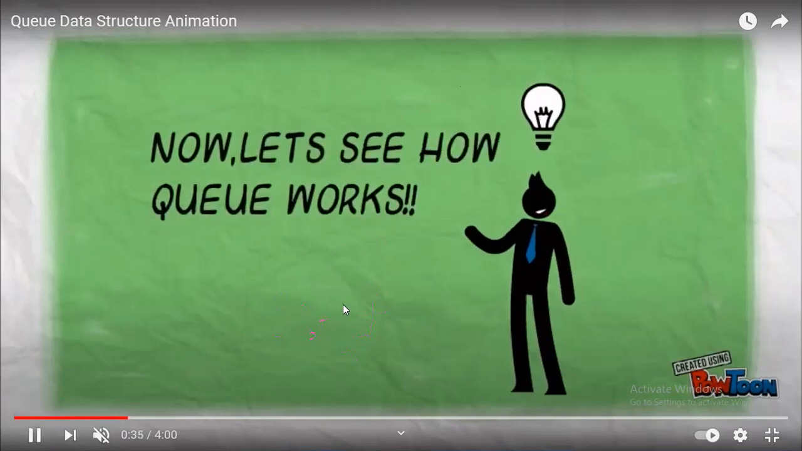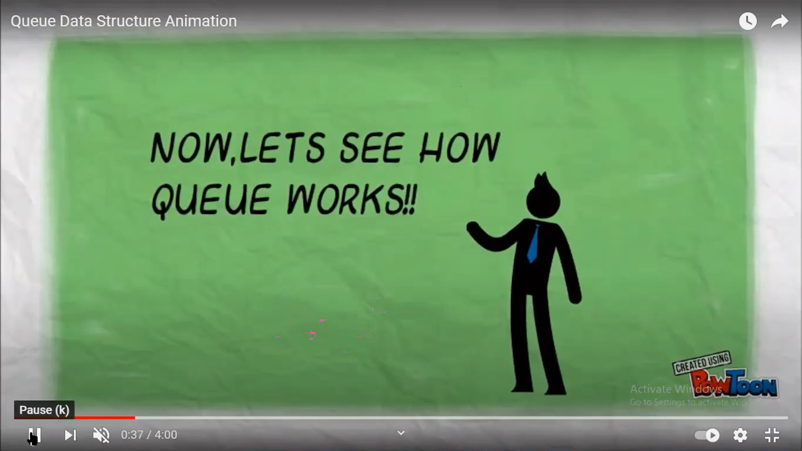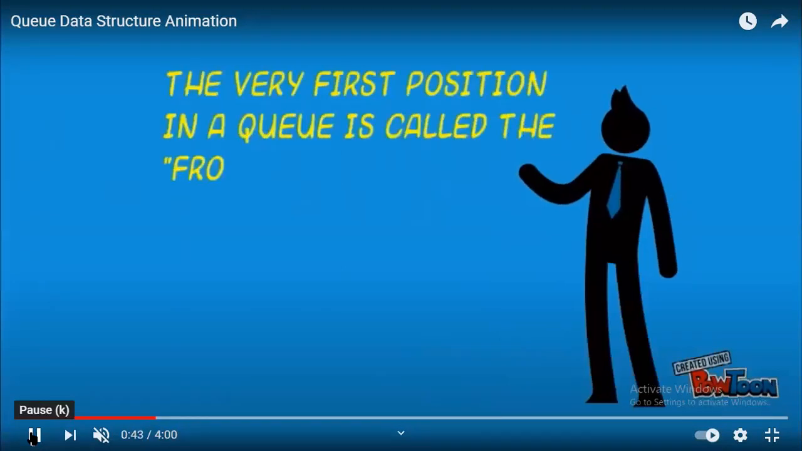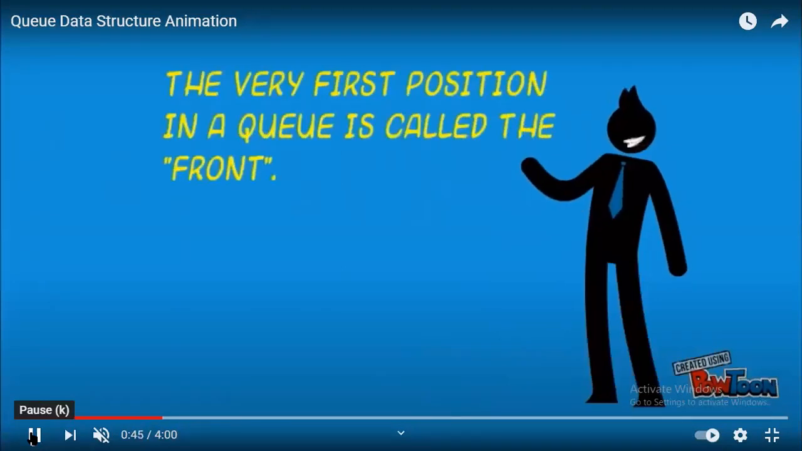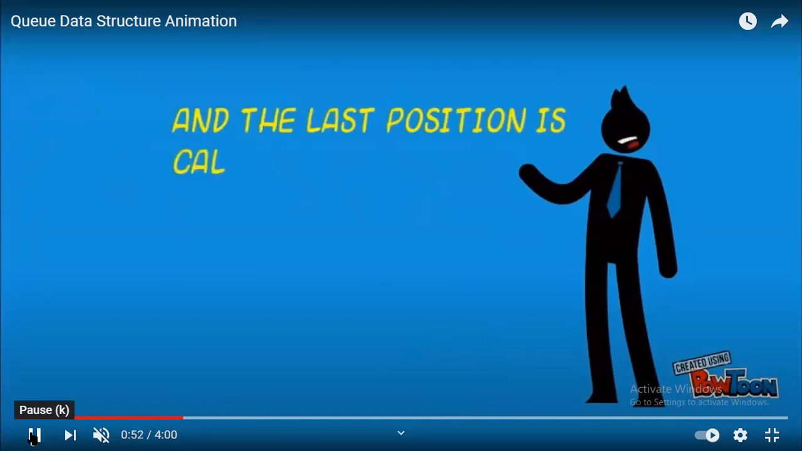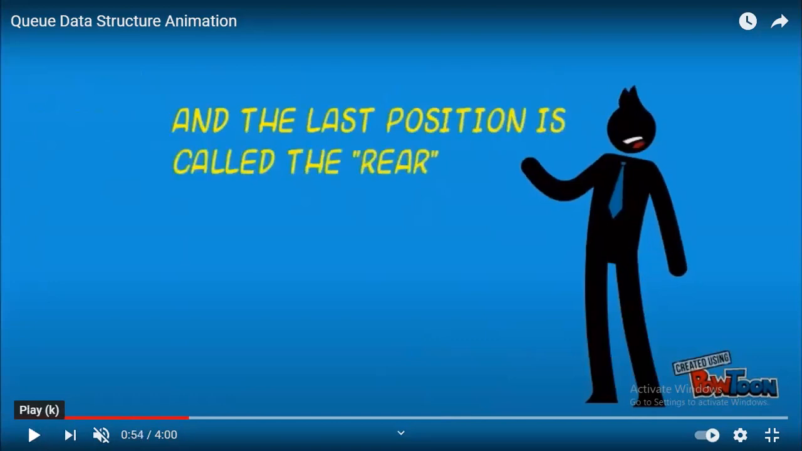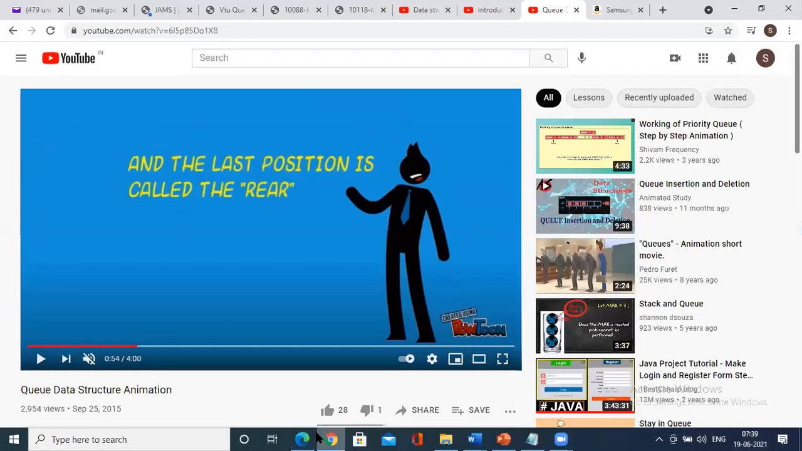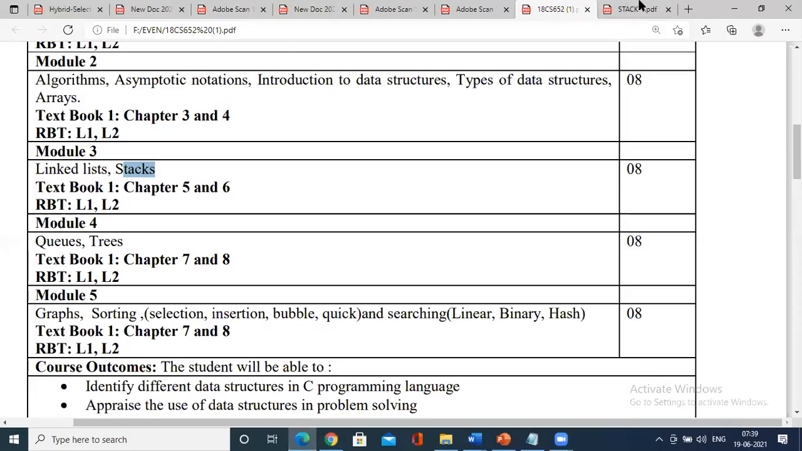Let us see how the queue works. All of you try to understand how the concept of a queue works. The first position in the queue is called the front. It is the same as a queue that you stand in for a ticket. If you want to see theoretically what a queue consists of.